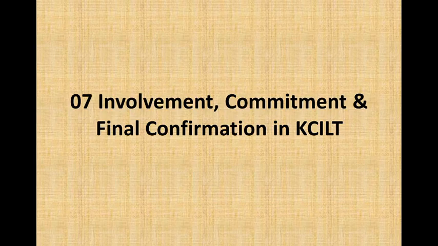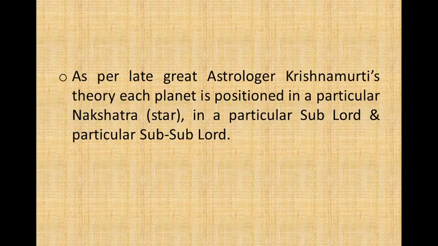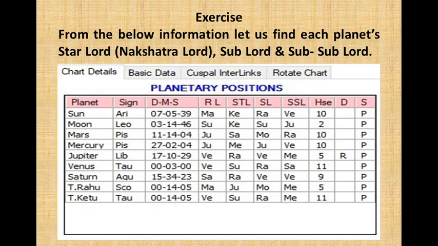In this video, we'll study how involvement, commitment, and final confirmation happens in KCILT. As per the great astrologer Krishnamurti's theory, each planet is positioned in a particular nakshatra, in a particular sublord and particular subsublord. This is an exercise. From the below information, let us find each planet's star lord, sublord, and subsublord.